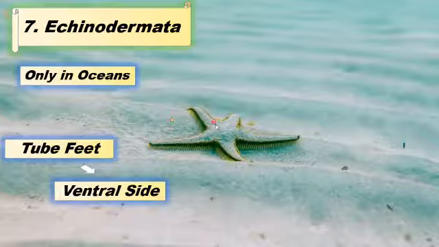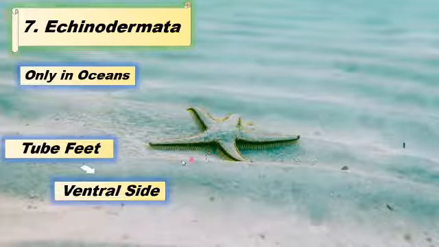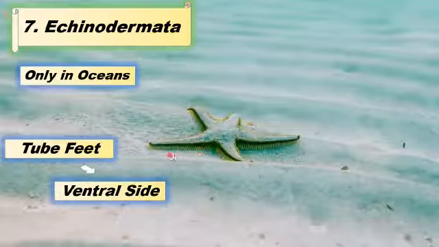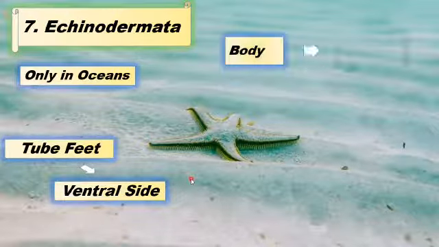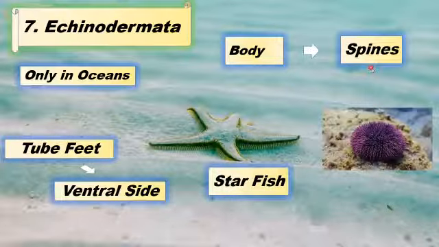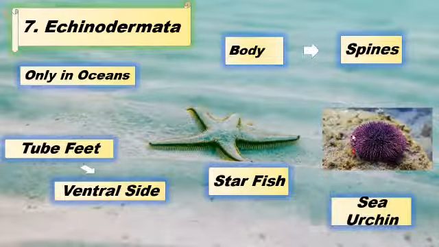For example, beta, you can see here in the case of starfish, the feet are just like tubes, and they are present on the ventral side, meaning that they are present on the lower side of the animal's body. So that's why we say they are present on the ventral side. And their body has spines, meaning that their body has hard needle-like structures. For example, you can see in the case of sea urchin that its body is covered with hard, needle-like structures that are known as spines.